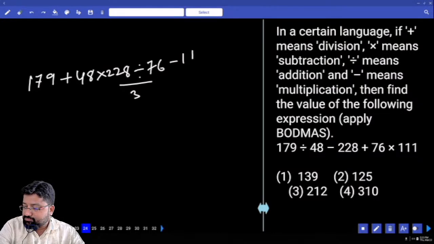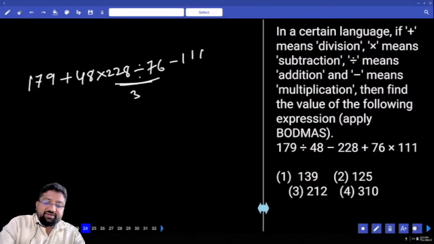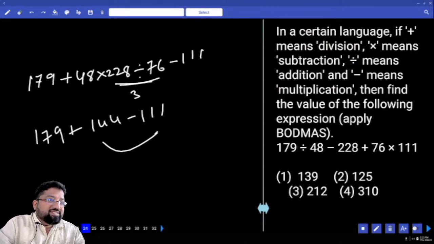Did I write anything wrong? 111. The last is 111. Okay, fine. Thank you. So 228 divided by 76 is how much? 3. 3 into 48: 3 fours are 12, 3 eights are 24, so 48 into 3 is 144. So this is 179 plus 144 minus 111. Okay? Doing these two, 144 minus 111 is 33. So 179 plus 33: 170 plus 30 is 200, 9 plus 3 is 12. So 212. Close, right? Tell me.